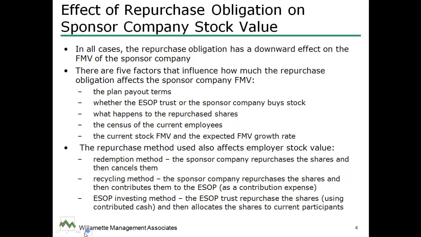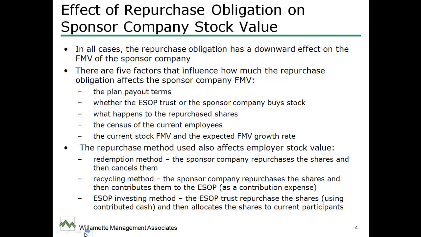Now, of the factors we just talked about, they're all important, but one that's particularly important is the repurchase method. And the question is, what happens to the shares when the employee reaches age 65, has 10 years of service with the plan, puts their stock, literally hands the shares of the stock back to the company? What happens to that stock? Well, there are 3 most common methods, and the first is the redemption method. The sponsor company repurchases the shares, pays for the shares, and then cancels the shares. So in that case, the number of shares outstanding decreases after the employee retires.